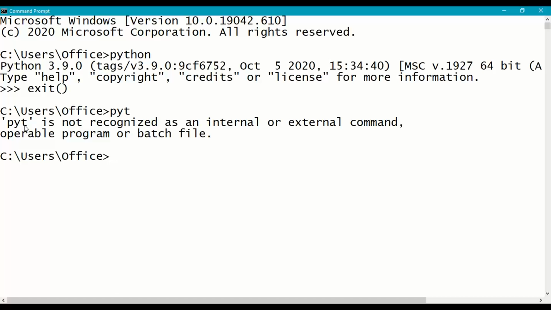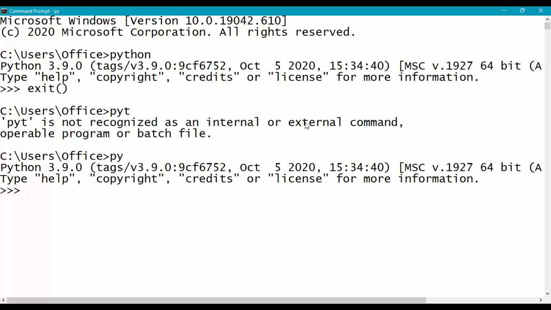So we are getting an error. "PYT is not recognized as an internal or external command" of your operating system. Similarly, when I type py, I'll get an error if Python is not installed. But since Python is installed in my system, I'm getting the Python version, and it is also opening Python interactive mode, which is ready to accept input from the user.